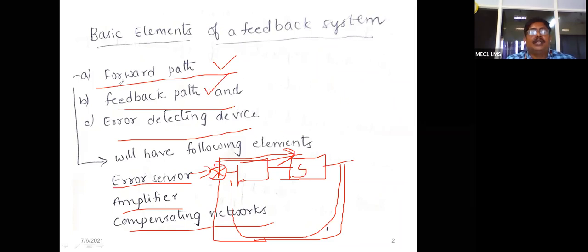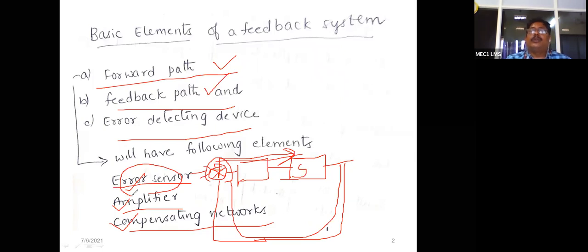And next, in this forward path, there are the error sensor, amplifier, and compensating networks. These three are there. If you observe clearly, the error sensor finds the error, that is, the difference between the output value and the reference input value. If there is some difference between these two values, then some error is there. With the help of the error sensor, we can find out the error.